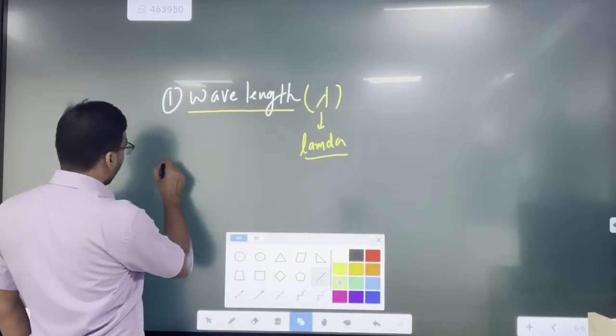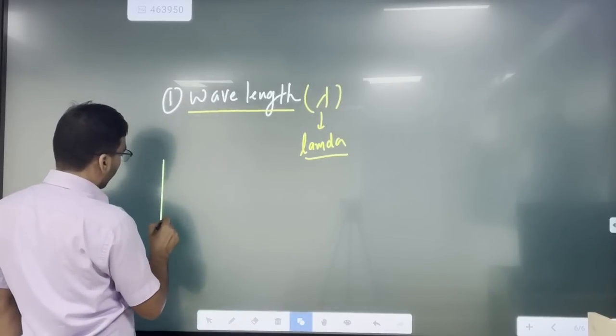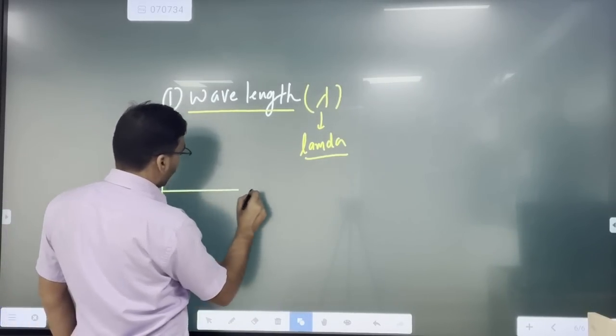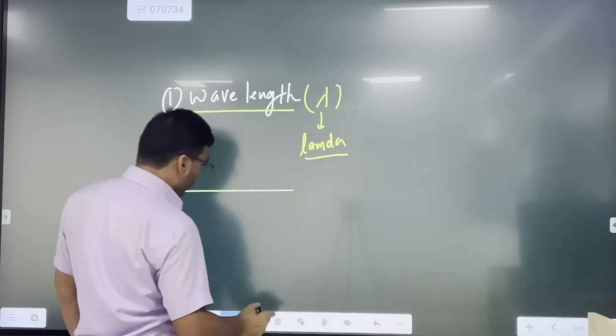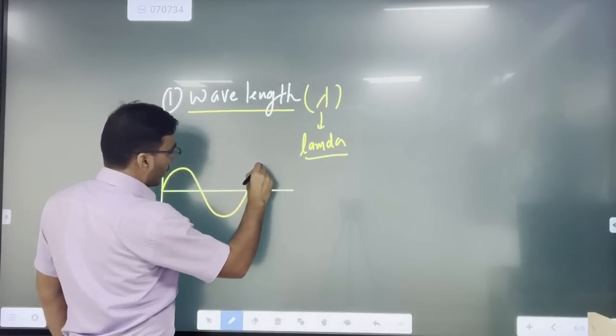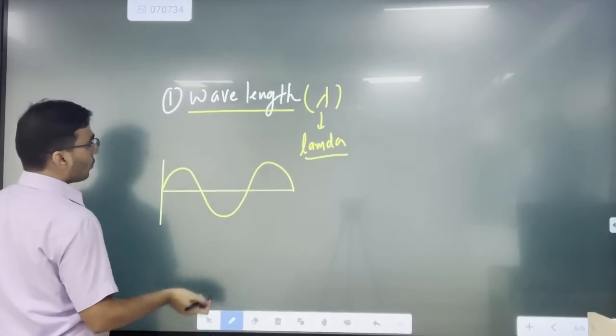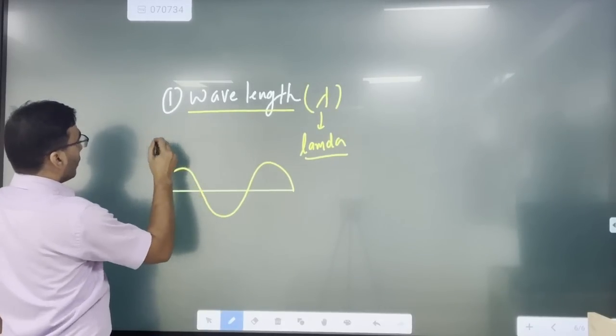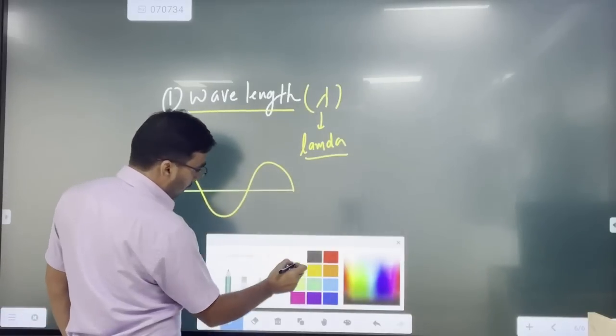I am drawing it here. This is the simple wave, and in this way we represent the wave. Understood? So this is the pictorial representation of energy.